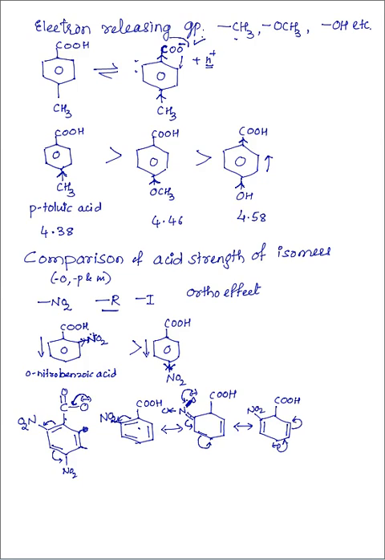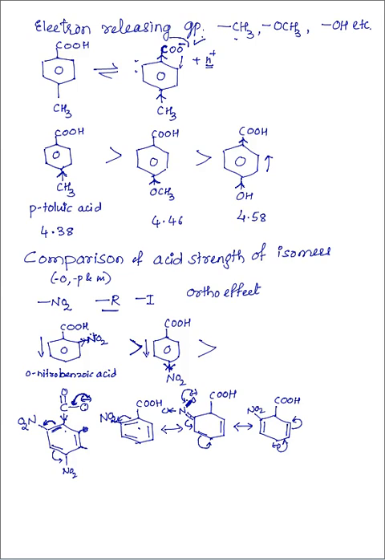So if a negative charge is formed on the oxygen while delocalization, the nitro group is directly involved. The nitro group takes these electrons so that the charge can be distributed easily to the benzene ring. Thus, if the nitro group is present at the ortho position or at the para position, then delocalization becomes easy. So the acidic strength of the benzoic acid increases.